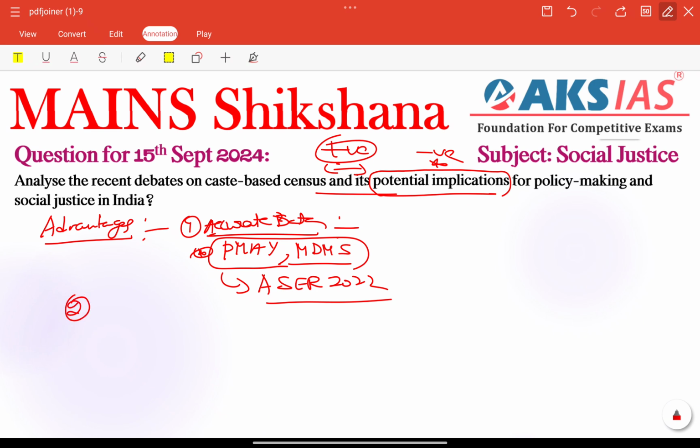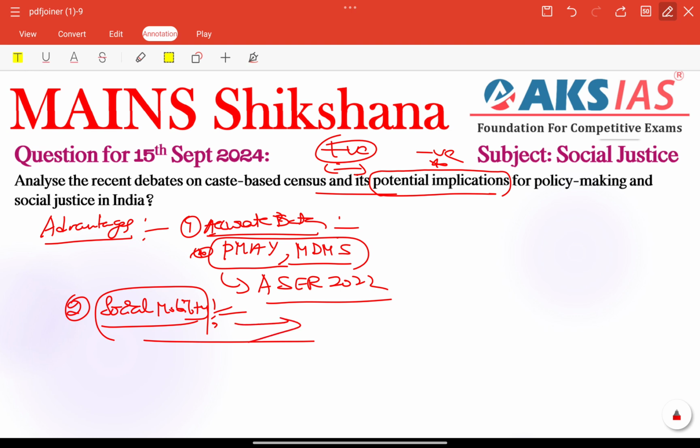The next important thing is enhanced social mobility, very important. Social mobility, pause to note that. Reducing the gaps in access to opportunities like higher education and employment is a very important advantage. It helps improve the design of skill development programs for marginalized castes especially, right. Strengthening social mobility is very important. With accurate caste data, social welfare programs can focus on reducing these gaps, right? So next, coming to our third important advantage, informed political representation.